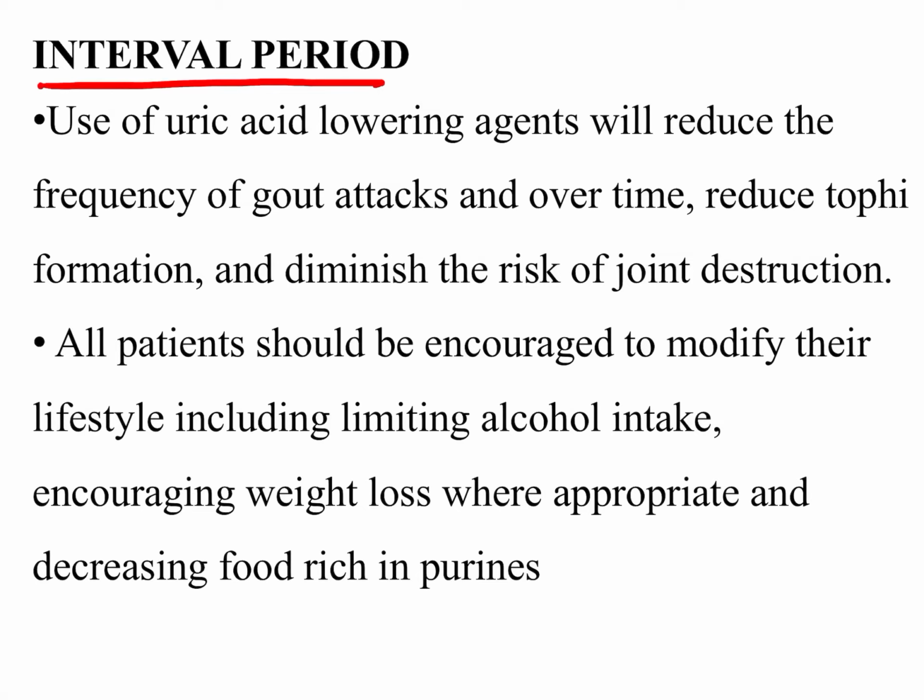In this phase we will go for the uric acid lowering agent. These agents will reduce the frequency of gout attacks, reduce tophi formation, and further diminish the risk of joint destruction.